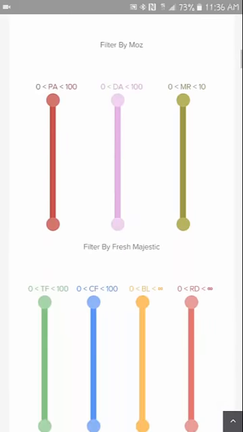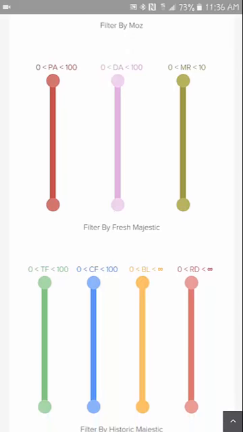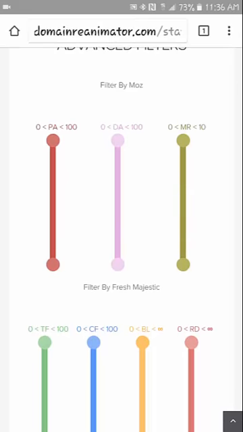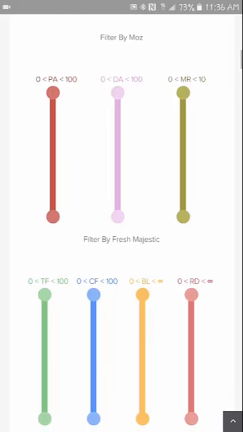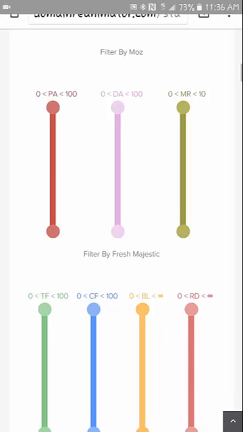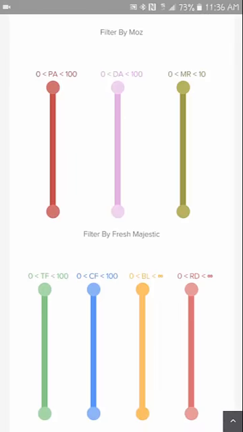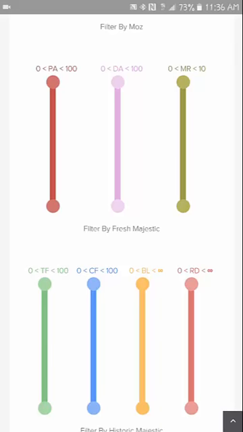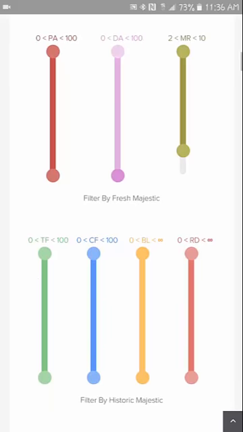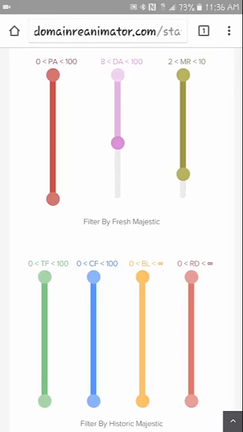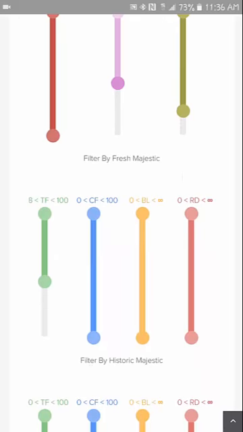And now here, depending on what you're kind of looking for, I'll make a separate video that goes further in depth on how I use filtering and why I use it a certain way. But since I am on my phone, I'm not going to want to dig into too much research on these metrics. I'm pretty much going to want to just look at the archive, and then also some of the backlinks possibly as well. But I want to set these for what I'm looking for, so I don't go too crazy with the metrics. I'll maybe put DA at like 7, 8 or something like that. TF, same thing. The thing that I'm most concerned with is the backlinks.